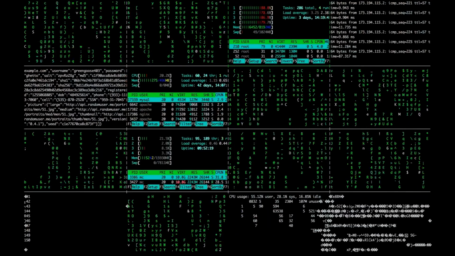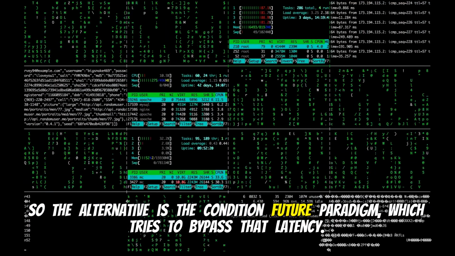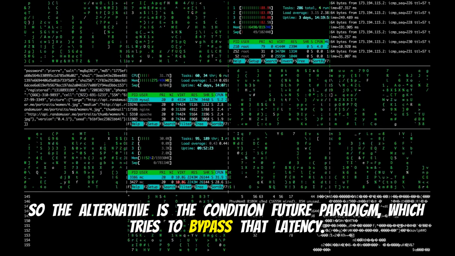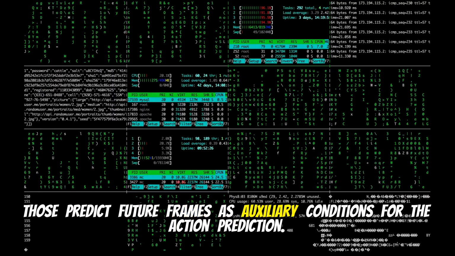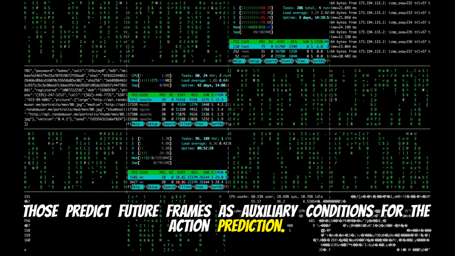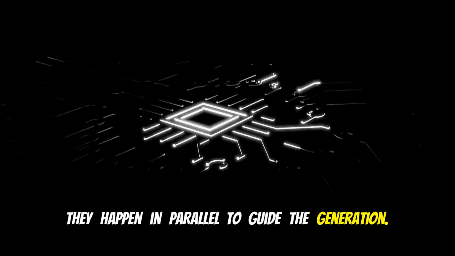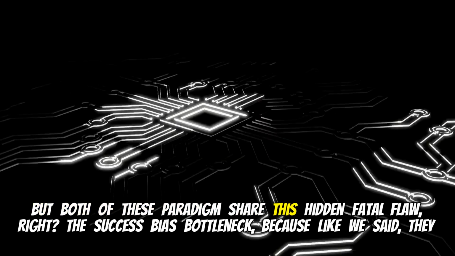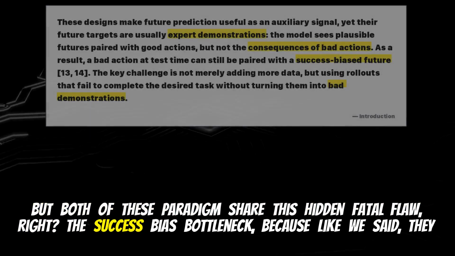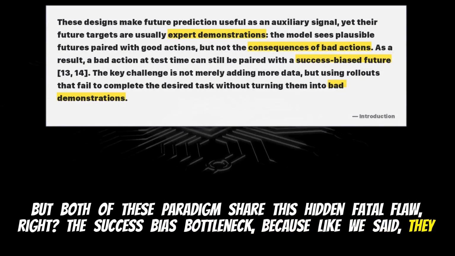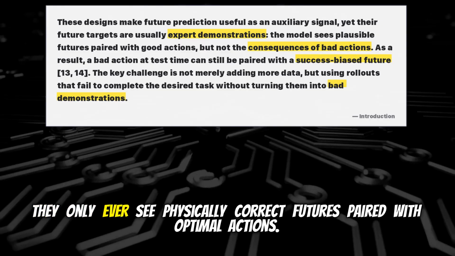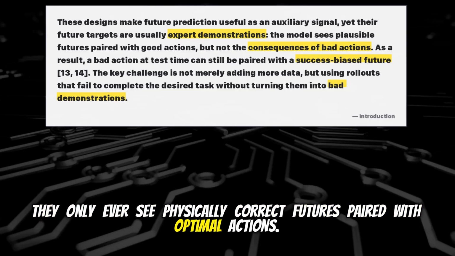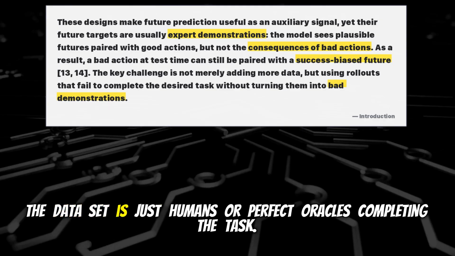It's way too slow. So the alternative is the conditioned future paradigm, which tries to bypass that latency. Like Bagel VLA. Right. Those predict future frames as auxiliary conditions for the action prediction. They happen in parallel to guide the generation. But both of these paradigms share this hidden fatal flaw, right? The success bias bottleneck. Because, like we said, they train entirely on pristine offline expert data. They only ever see physically correct futures. Paired with optimal actions, exactly. The data set is just humans or perfect oracles completing the task.